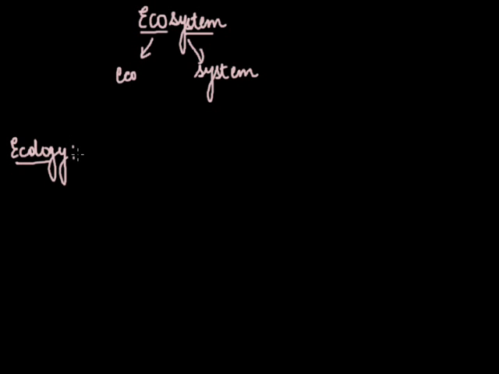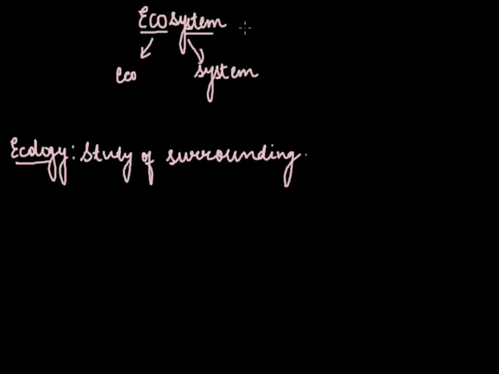What is ecology? It is the study of surrounding. Now coming on to the definition of ecosystem.